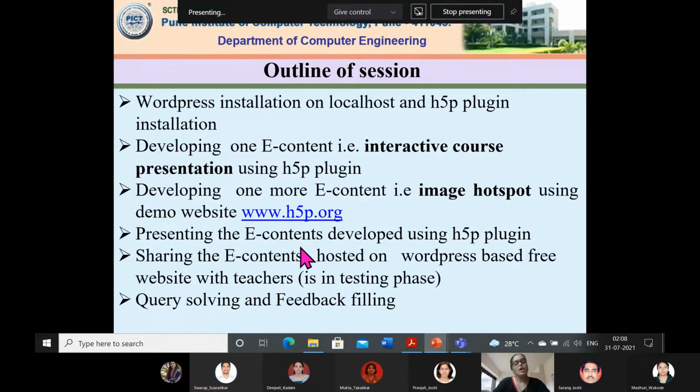Whatever I will be showing or demonstrating will be on localhost, and the last two points are in testing phase. For that I have developed a free hosting and domain website, and on that website I have migrated all the contents which I developed on localhost, and those links I will give you in the chat box, but our focus is on the localhost. And last is query solving from teachers and feedback filling. So this is in general the outline for this session.